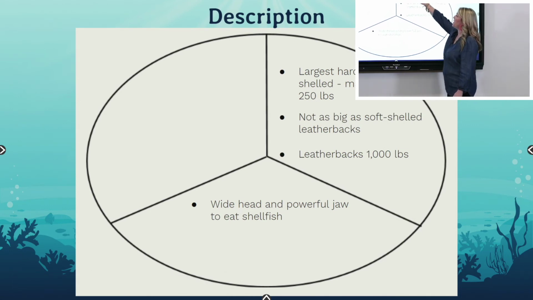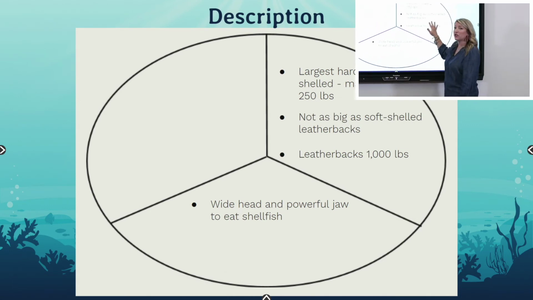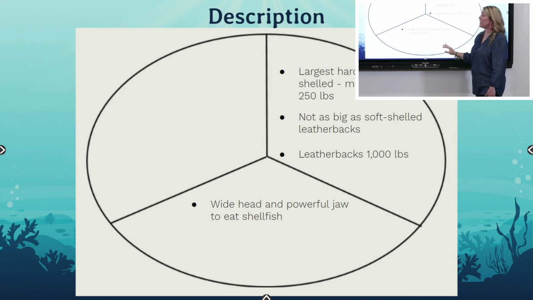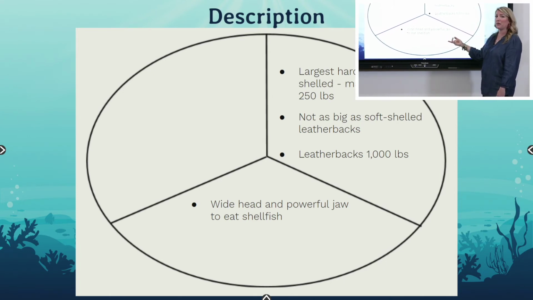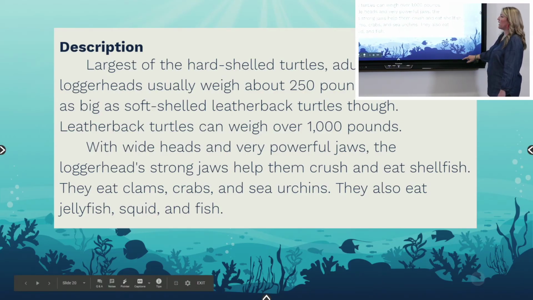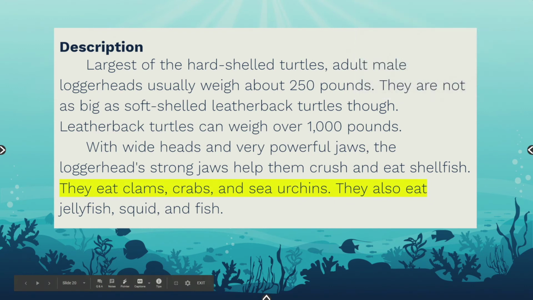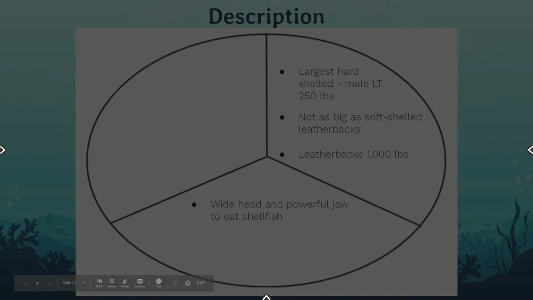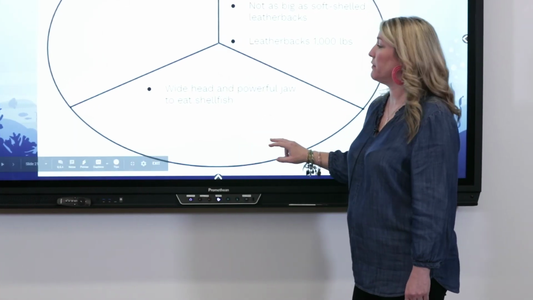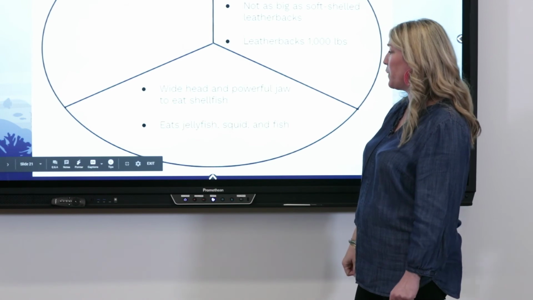So again, this section was about how much they weighed and comparing them to the soft-shell leatherbacks. And then this new section, new pie piece, is going to be about their diet. It's something totally different. So let's keep going. They eat clams, crabs, and sea urchins. They also eat jellyfish, squid, and fish. So I'm going to add that as another bullet point because I'm still talking about their diet. Eats jellyfish, squid, and fish.